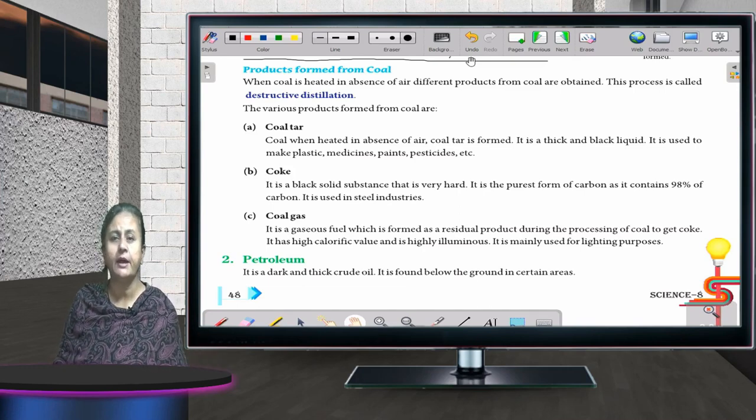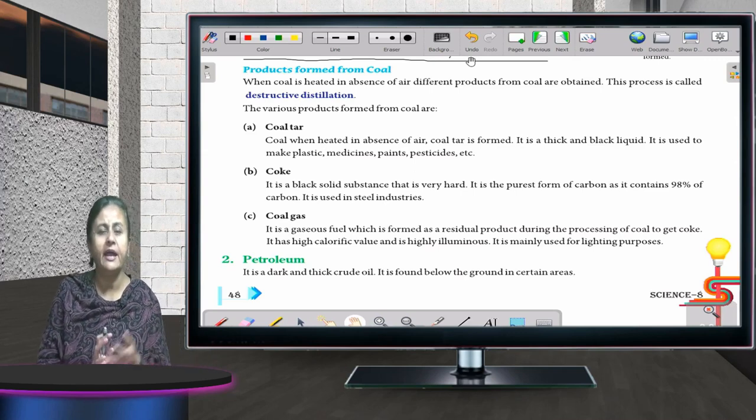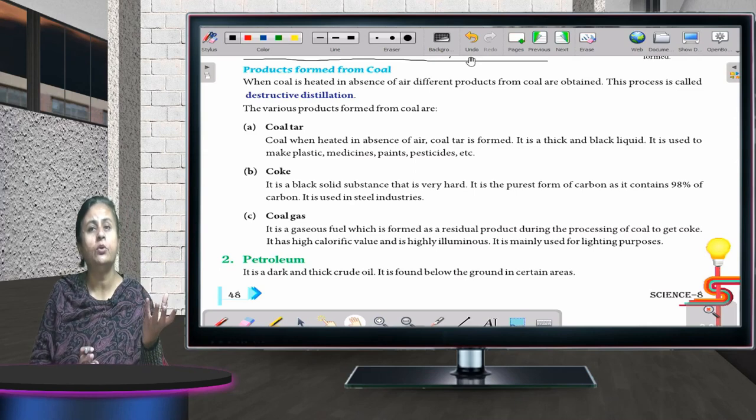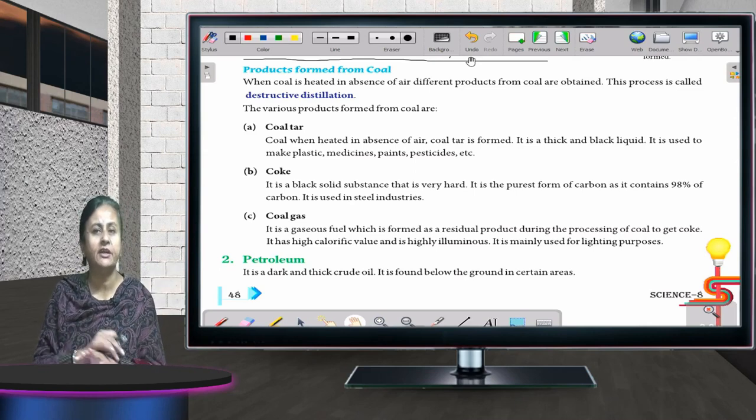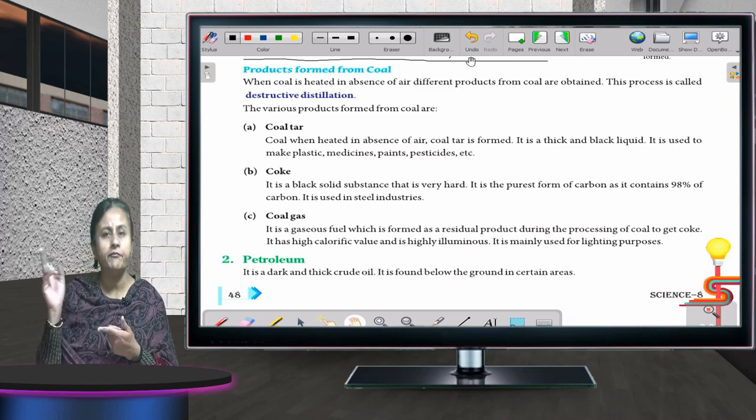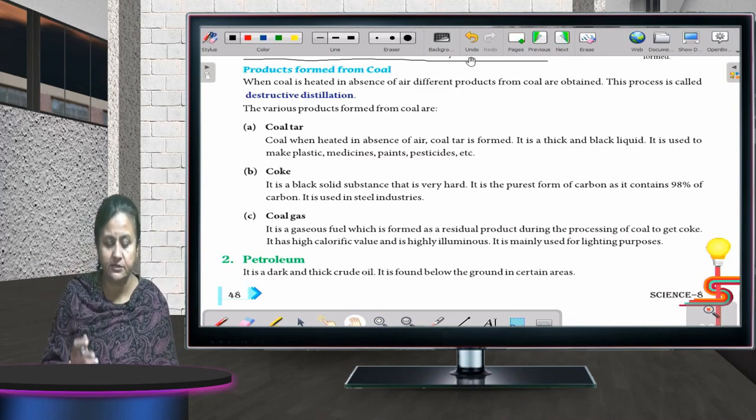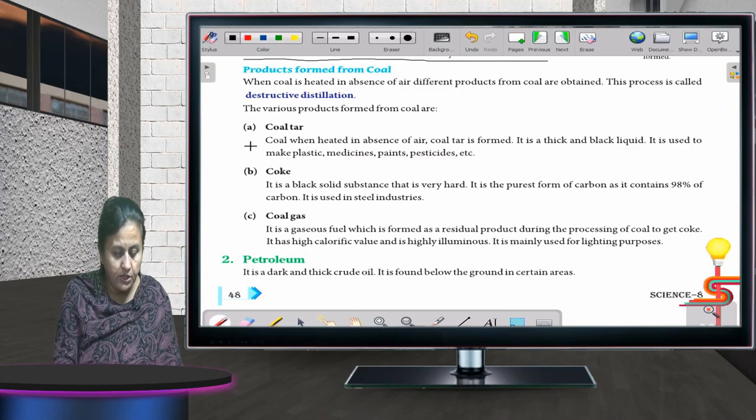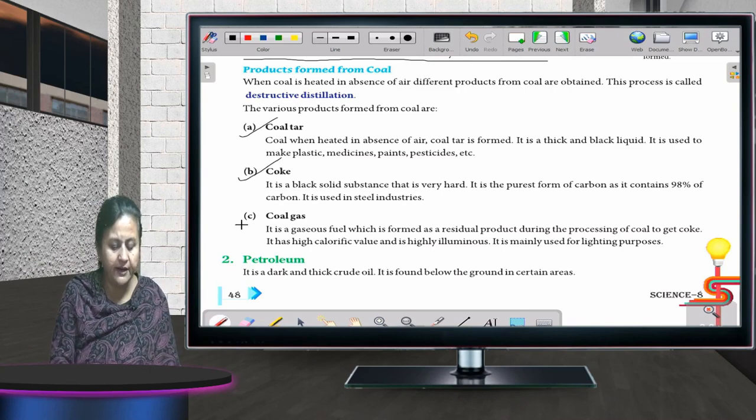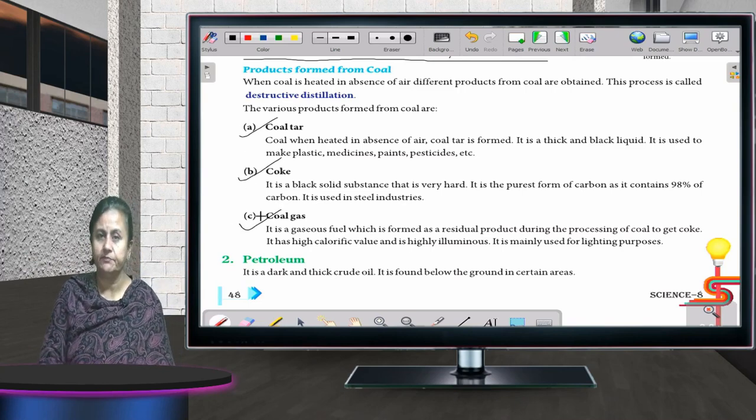In winters, we are burning coal so that the room is heated. But at the end, when we are burning the coal in presence of air, what is happening? We are just getting ashes. But in case we are burning the coal in absence of air, we are getting different products. First is coal tar, second is coke, and third is coal gas. And burning of coal in absence of air is called destructive distillation of coal.